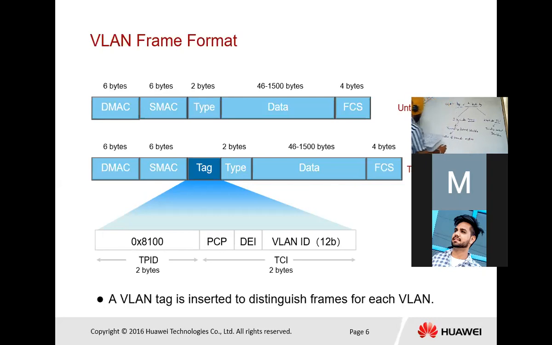The IEEE format for VLAN is 802.1Q. In the tunneling control identifier, we use PCP, the priority control point, which is used for quality of service.